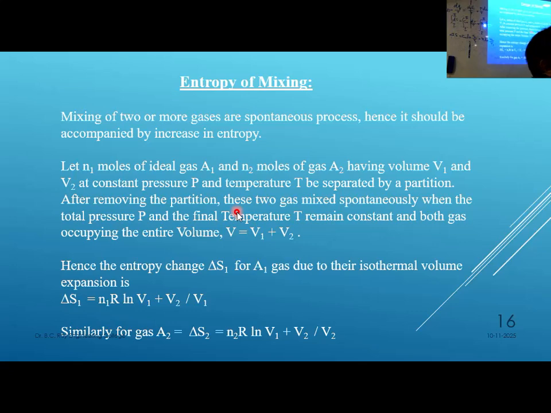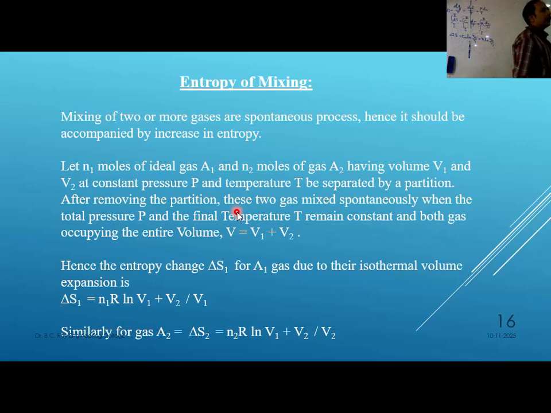Next is entropy of mixing. I think here you cannot understand, better I will do it. There are two containers. One is the smaller container, one is the larger container. Just for your understanding, this is V1, this is V2, and initially there is a stopper here. You can open the stopper so that the gas can freely move. Initially the volume is V1, and finally, when you open the stopper, the total volume will be V1 plus V2.